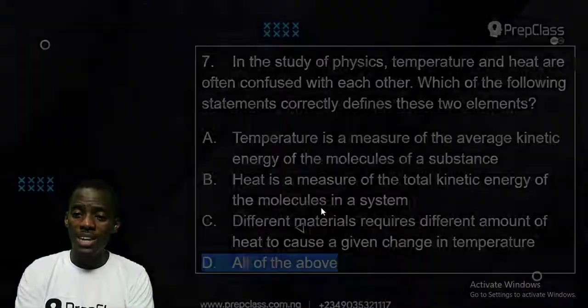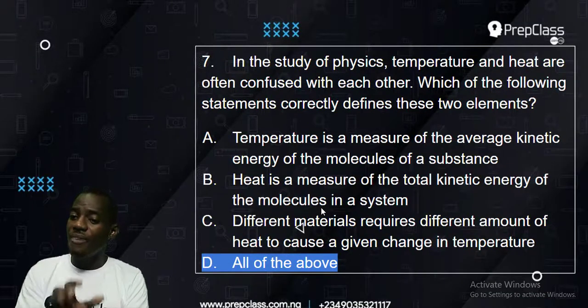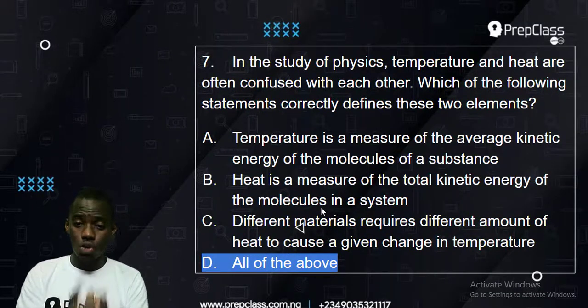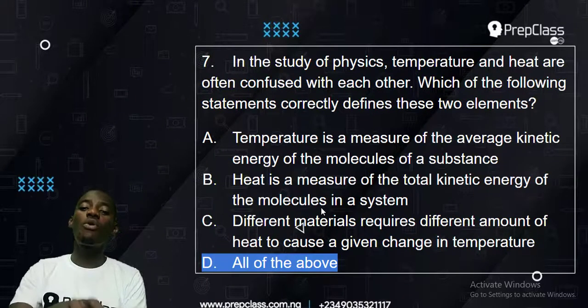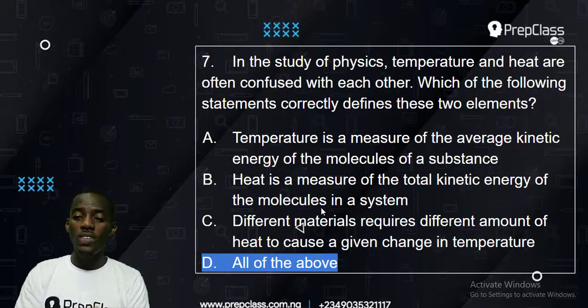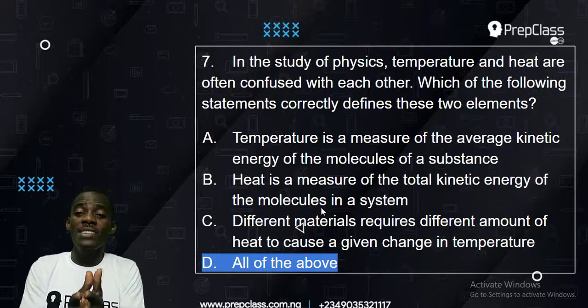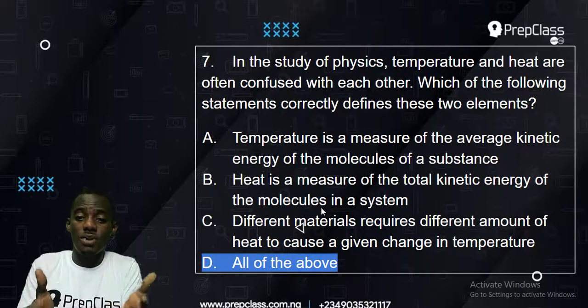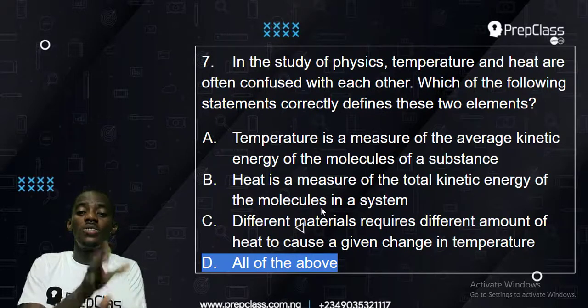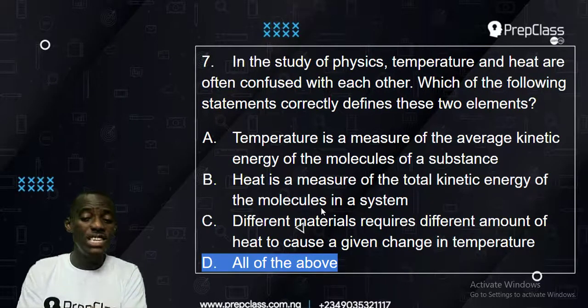So based on amount, heat is not the same as temperature. So let's check out the option that is right. The first is that temperature is the measure of the average kinetic energy. That is true. Then heat is total energy. That is true. But C said different materials require different quantities or amounts of heat to cause a change in temperature. C is also correct. But this one now said all of them. So that means you can't say A is correct because it's not only A that is correct. B is not the only one correct. C is not the only one. So the correct answer to that question is therefore D. That says all of them are correct. All of the above. And that gives us the answer to that question.